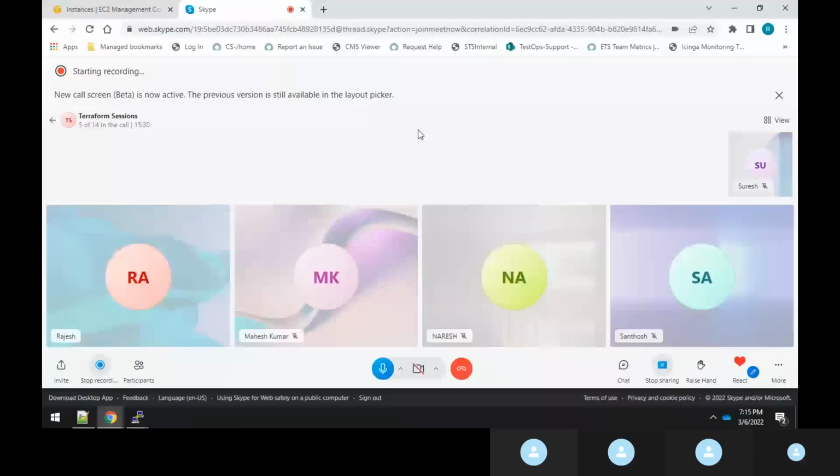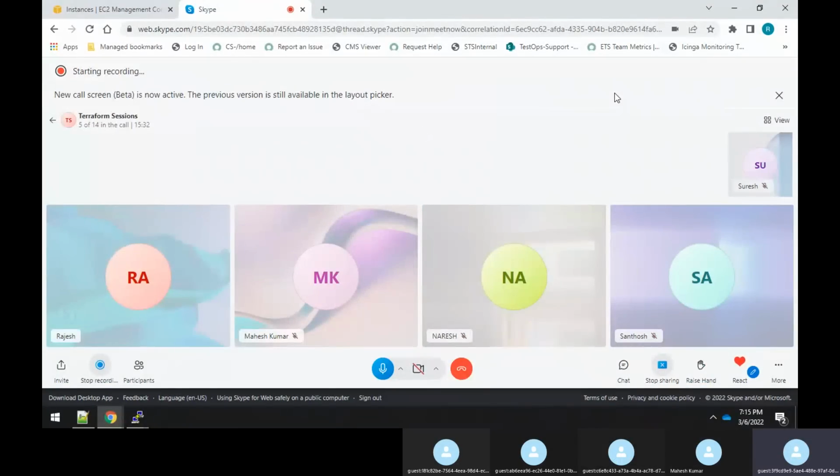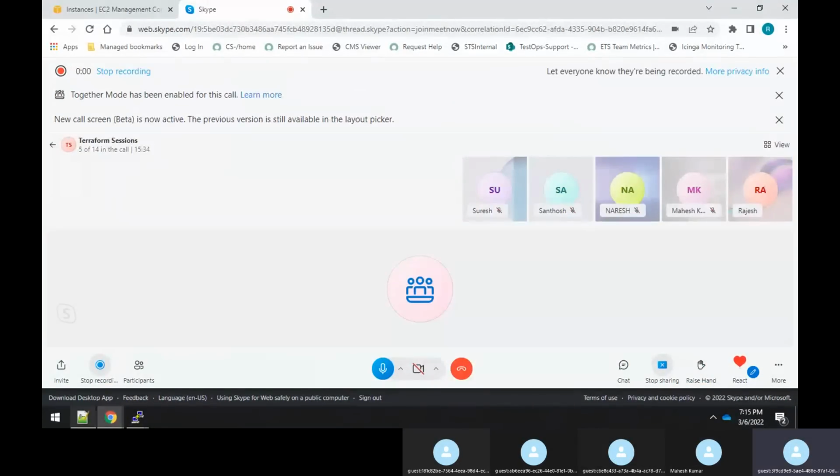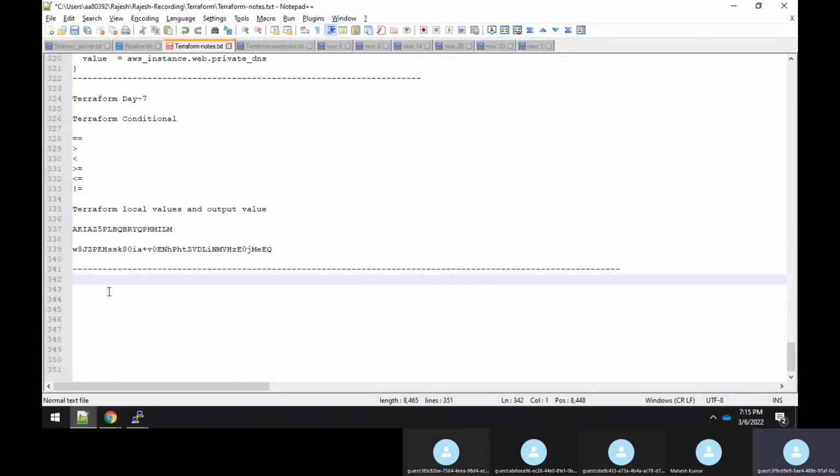Good evening. And today we will be starting a very important session. So today is Terraform Day 8, right? And today's very important topic is Terraform State Management.